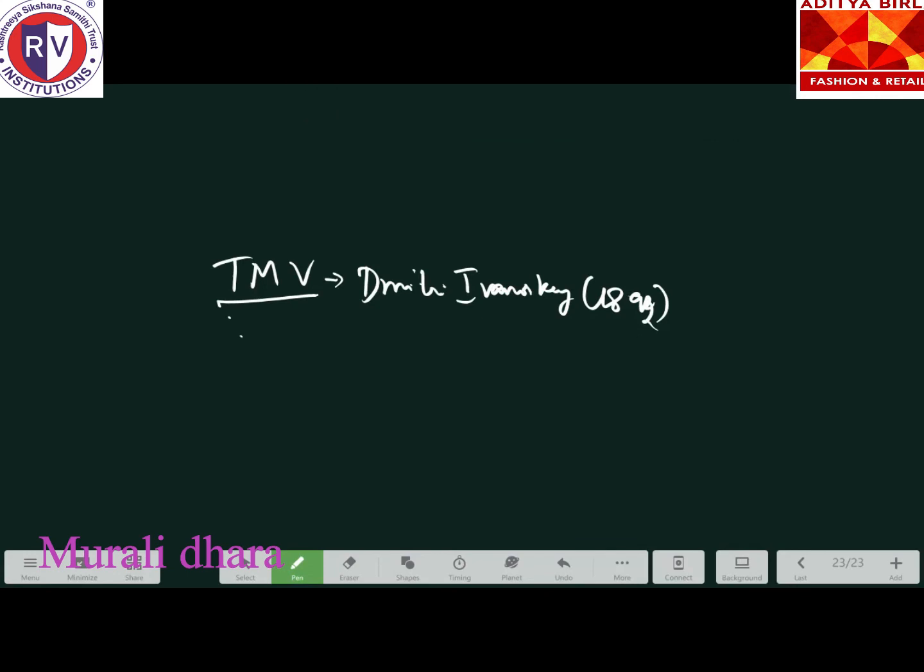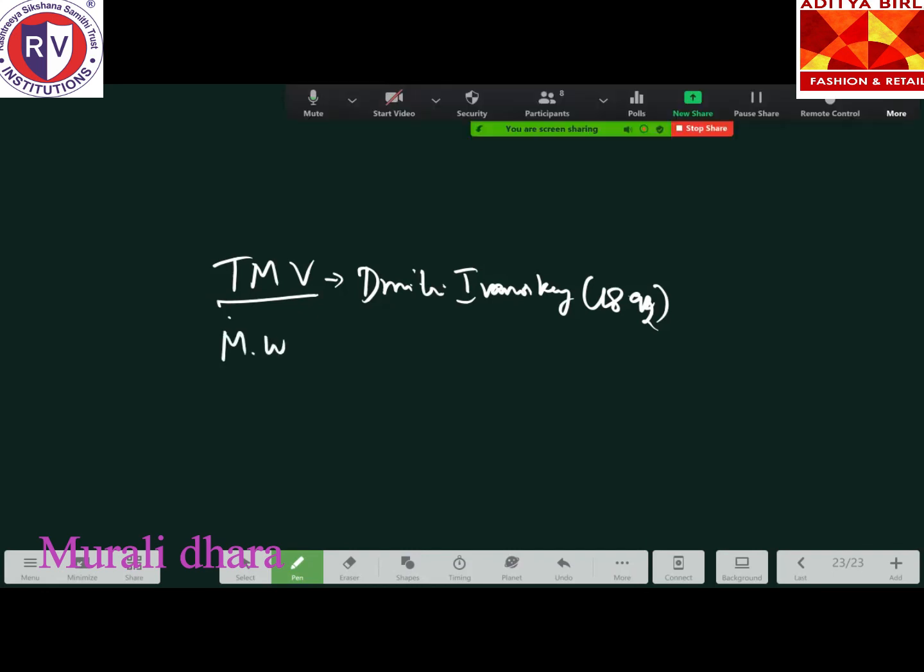M.W. Beijerinck demonstrated the experiment, and he has given the name contagium vivum fluidum. So you can make a note, M.W. Beijerinck, B-E-I-J-E-R-I-N-C-K.